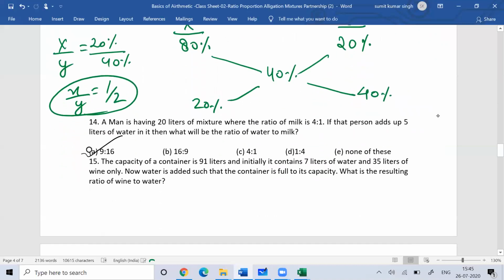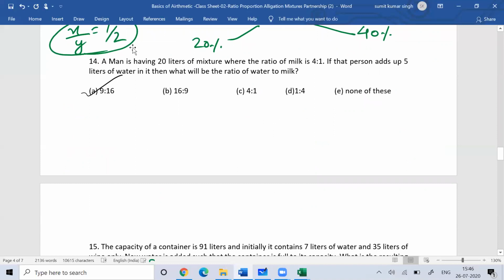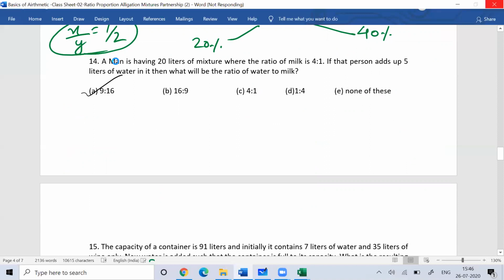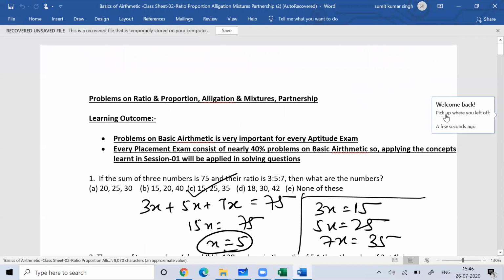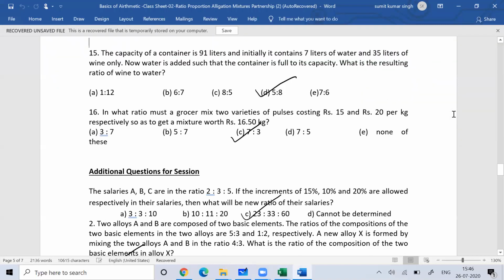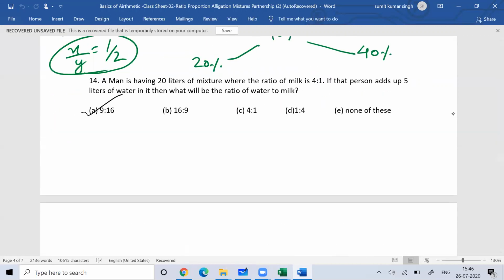Now, next question you can see. A man has 20 liters of mixture in which the ratio of milk to water is 4:1. So how much is milk?